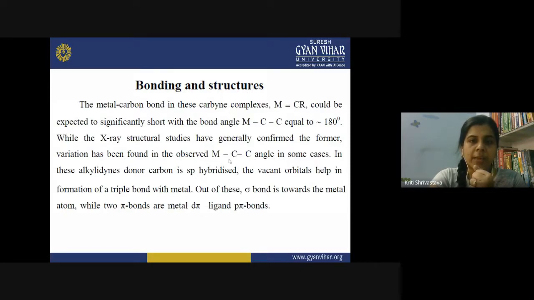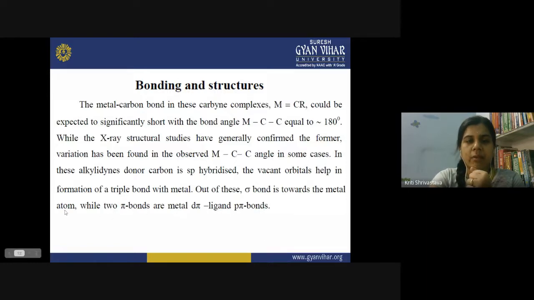And why are we expecting an angle of 180 degrees? Because in this type of complexes, my ligand is sp hybridized. This carbon is an sp hybridized carbon, and for an sp hybridized carbon, the bond angle should be 180 degrees. So in these alkylidynes, the donor carbon is sp hybridized. The vacant orbitals help in the formation of a triple bond with the metal. Out of these, the sigma bond is toward the metal atom, while the two pi bonds are the metal d pi, ligand p pi bonds.